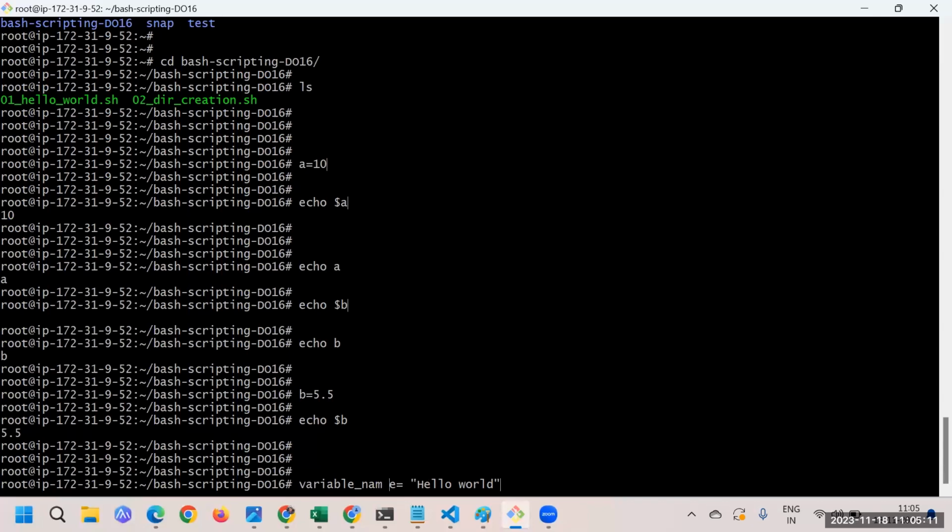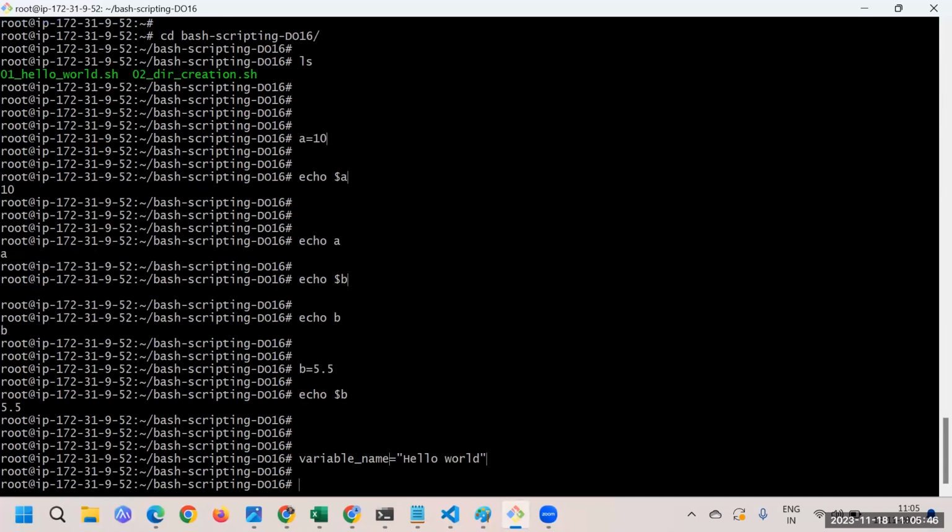In fact, this is also not allowed. Maybe this looks very nice, with one space before and one space after the equal sign, but in Linux scripting this is not allowed. So always keep in mind that you don't keep any space from here and from here also. So always remember this. What I'm saying is that variable name is equal to, and we are assigning a string value to it. So let me press enter here.